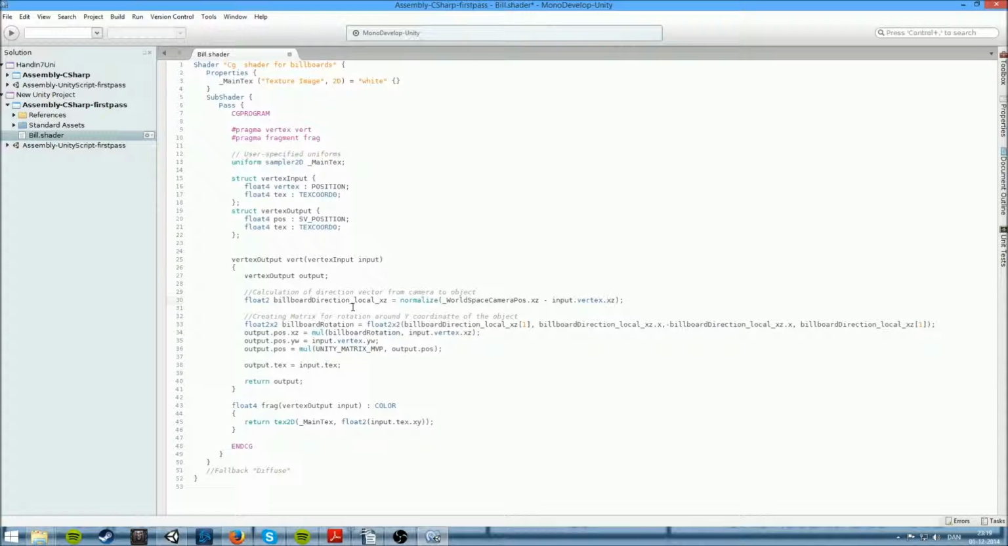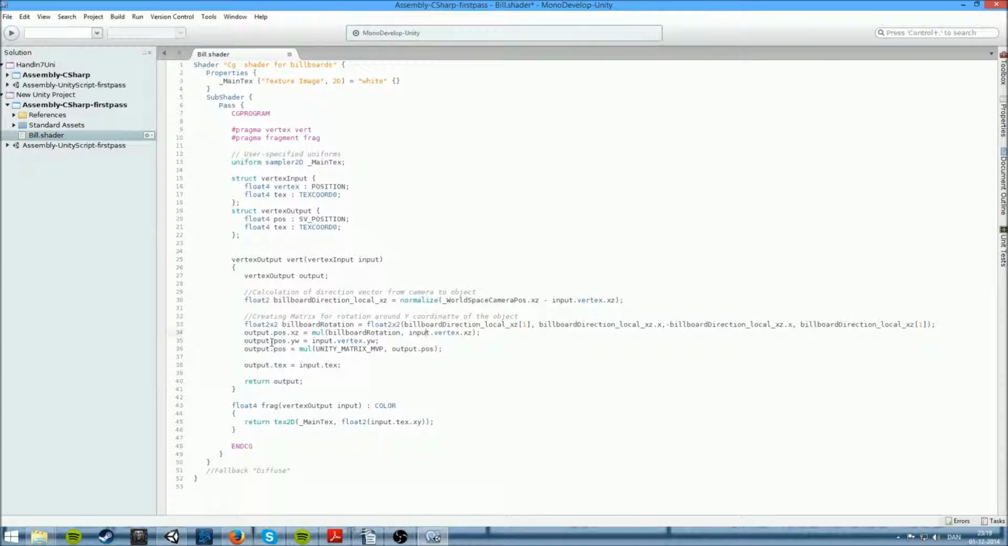We then define a rotate matrix in which the billboard will rotate around in the space. After we do this, we take a new one here called output.position, which is only the x and z coordinates, and we will use the multiply. So we will multiply the billboard rotation with the input vertex x and z, so the position of the billboard. That would be a billboard sprite right now. We multiply this and we get the new position for x and z. This is the output position up here.